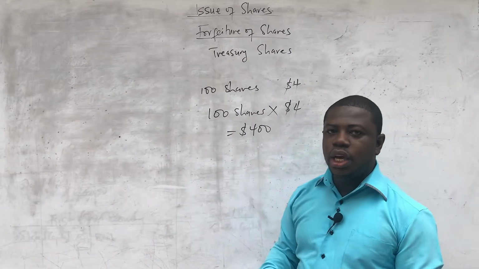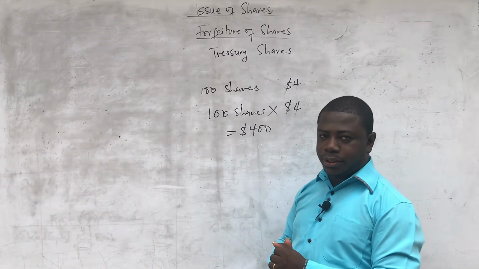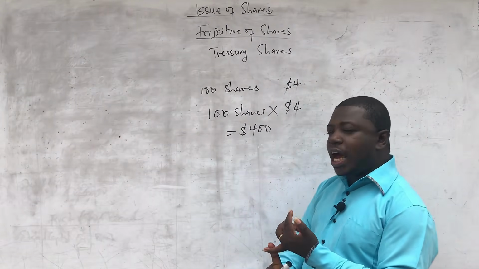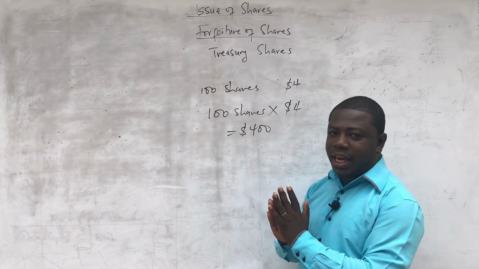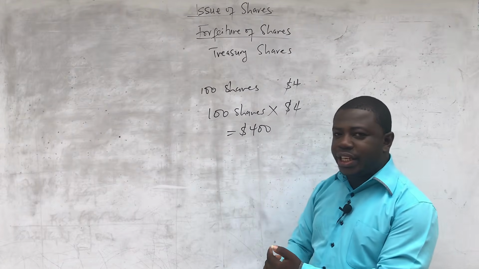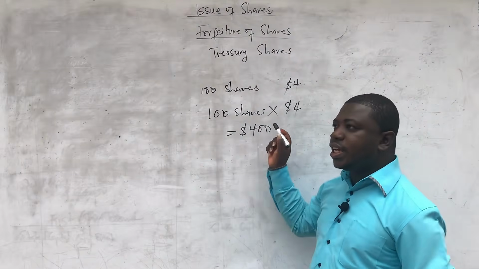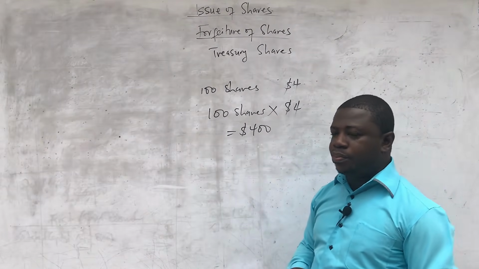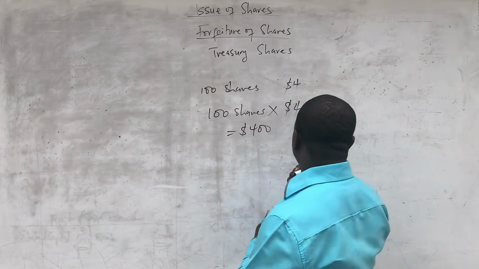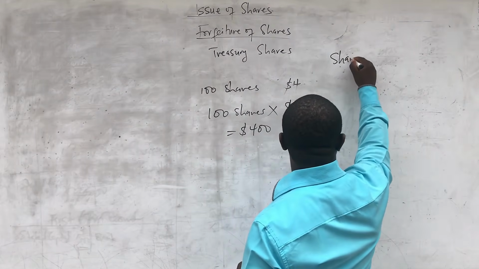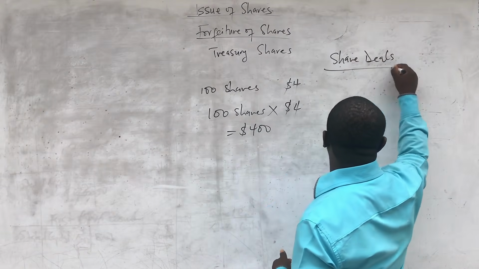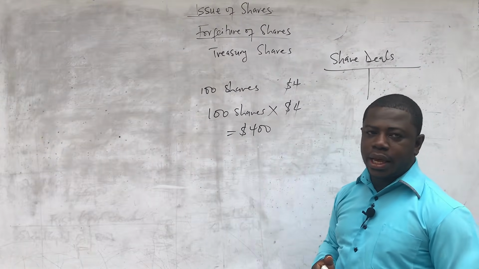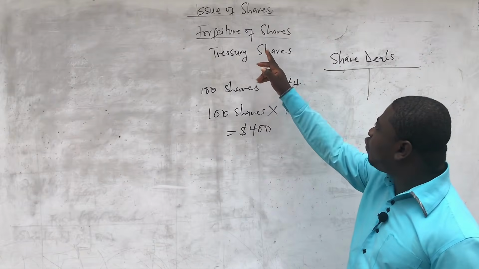as for the bank account, we know that it will always affect the bank account. And so we are going to debit the bank account. But because there are no applications and allotments, there will be nothing like that in there. And we are not also going to credit the stated capital, because the treasury shares are to be treated differently from the normal shares that were paid through the installment process. And so we are going to create another account called share deals account. So the share deals account will be created to receive the proceeds from the reissue of forfeited shares.